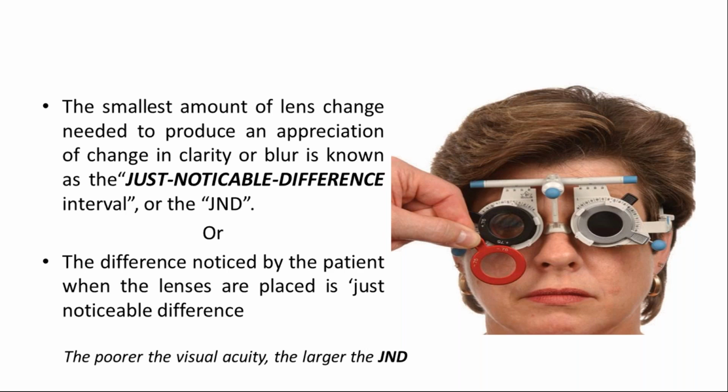That is just noticeable difference, or you can say the difference noticed by the patient when the lenses are placed. The lens powers will be equal, you will show the patient this one is clear or this one is clear, and obviously the patient will say this is better than that one. And always remember that the poorer the visual acuity, the larger the JND.